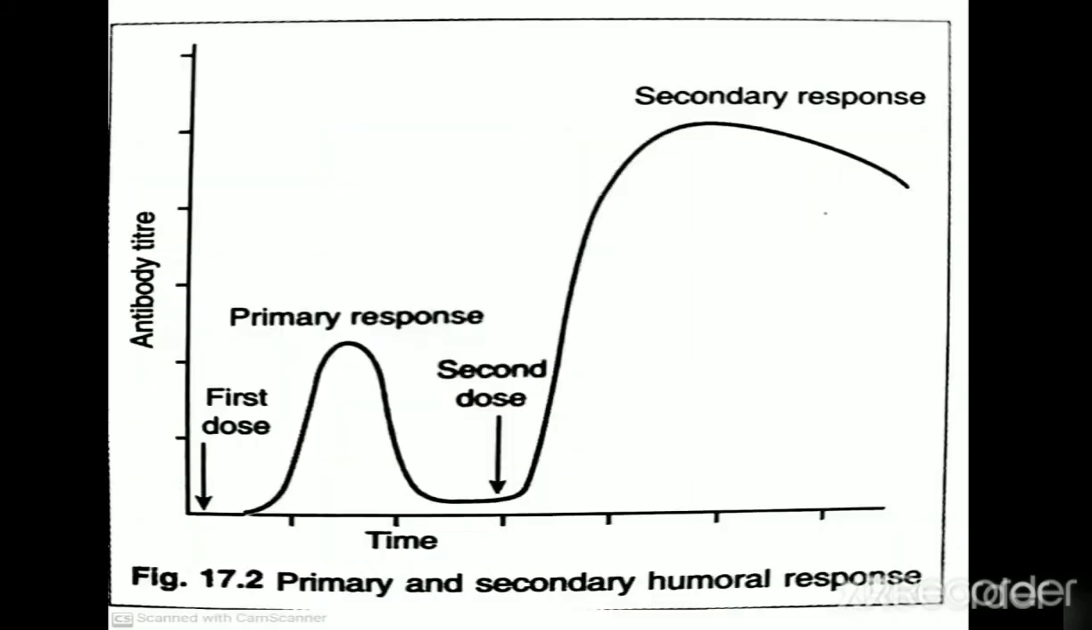So this graph is also very important, the primary immune response and the secondary immune response. There will be a long lag phase during primary immune response compared to the lag phase of the secondary immune response, and the antibody titer will be more in secondary immune response compared to the primary immune response.